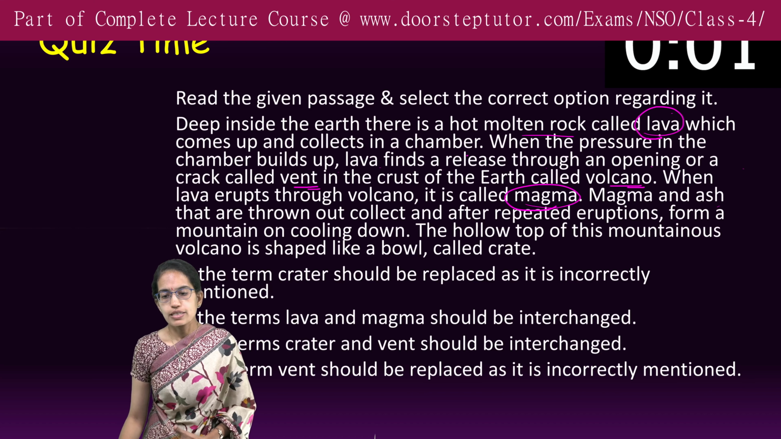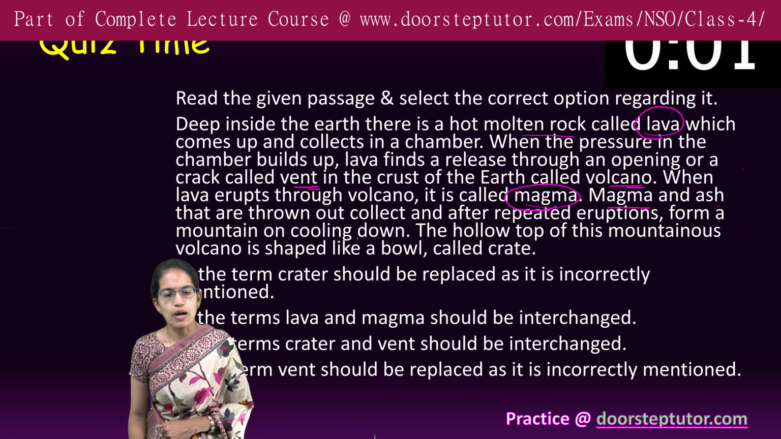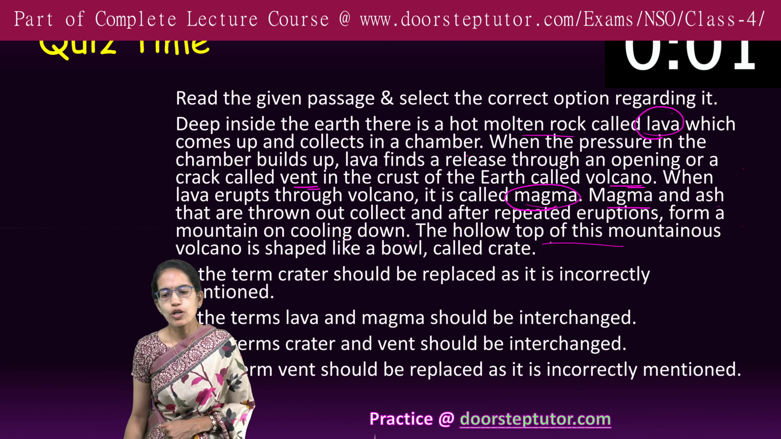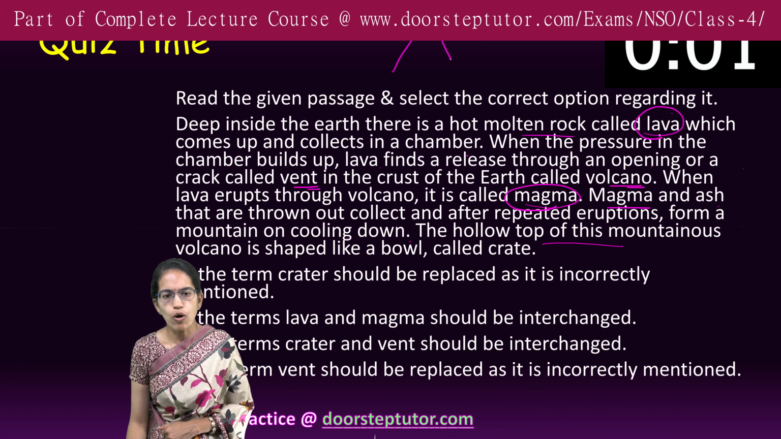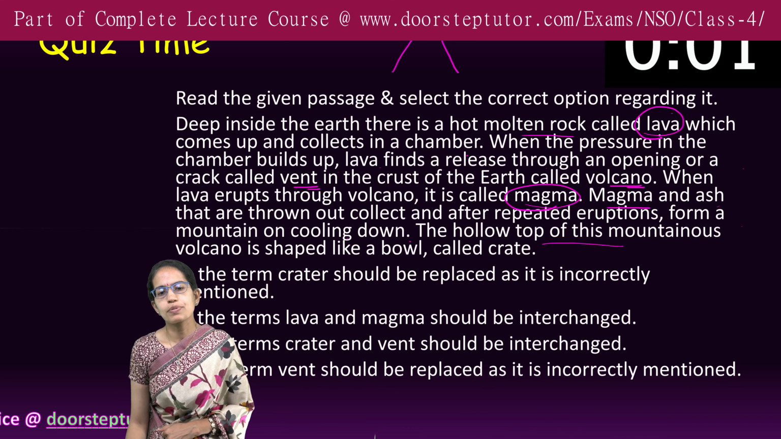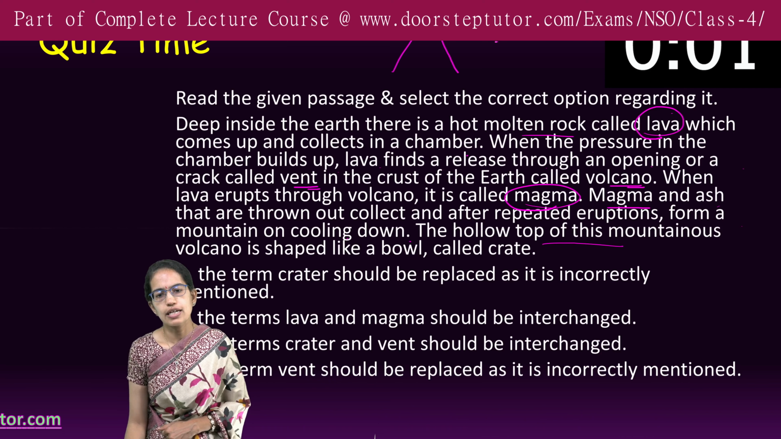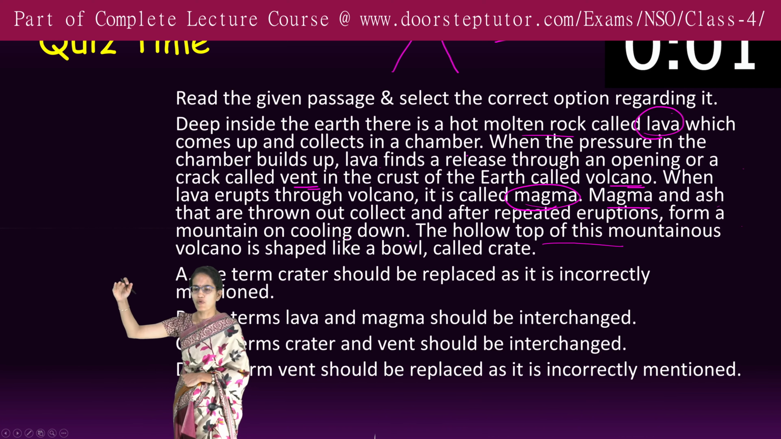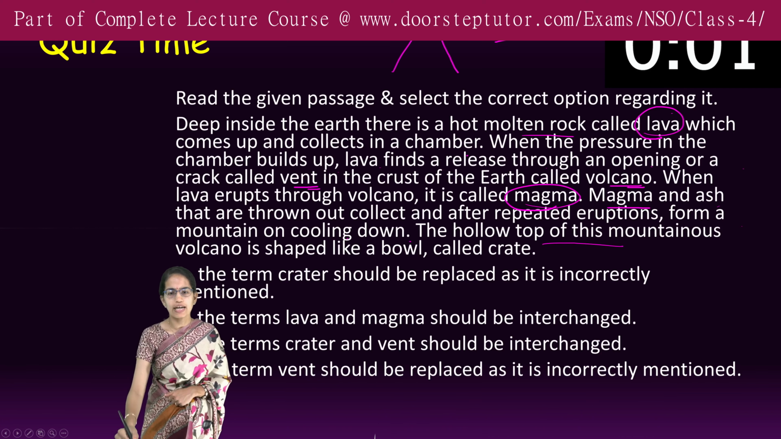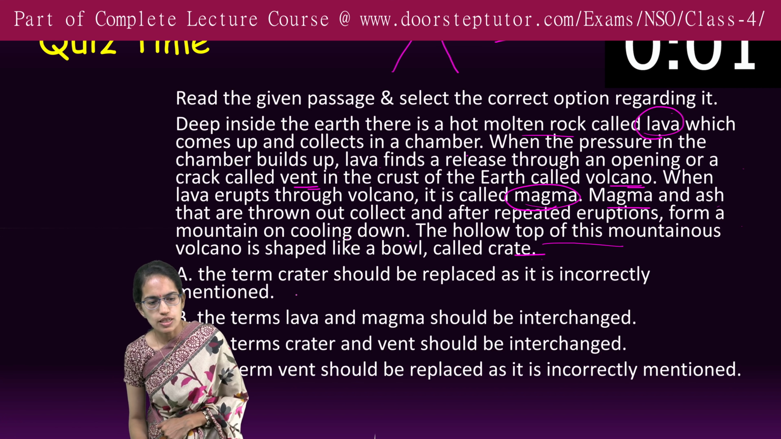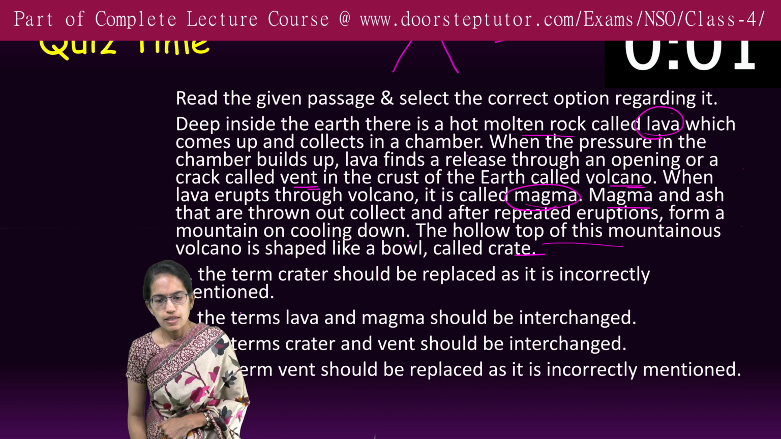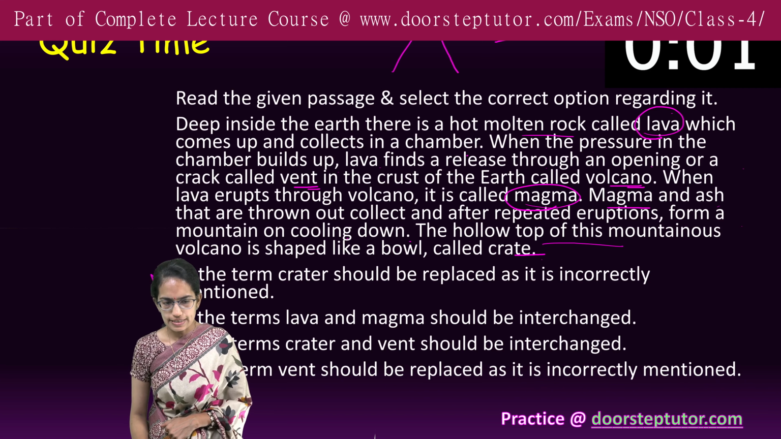Out, its lava and ash are thrown out, and after repeated eruptions form a mountain on cooling. The hollow top on the top of the mountain, so here a depression is formed and this depression is called a crater. So on the top what is formed is the crater, not the crate. So the term crater should be replaced as it is incorrectly mentioned, that is correct.